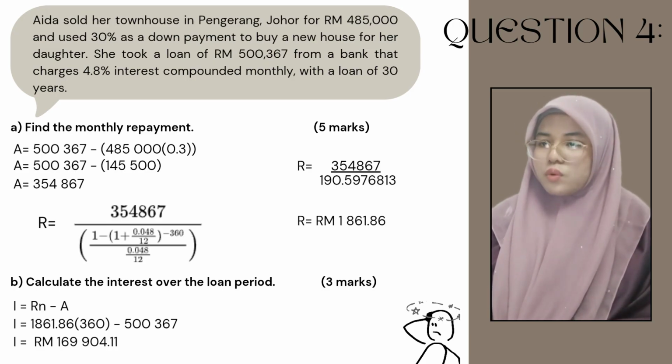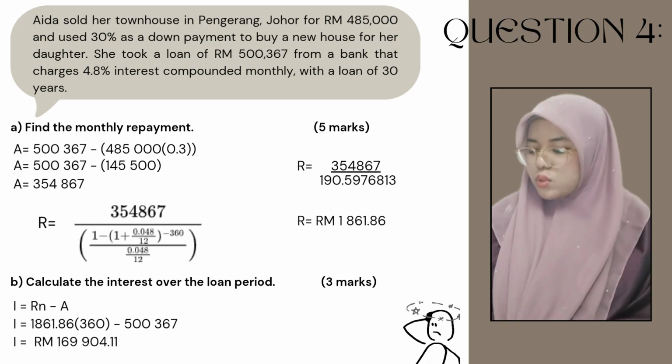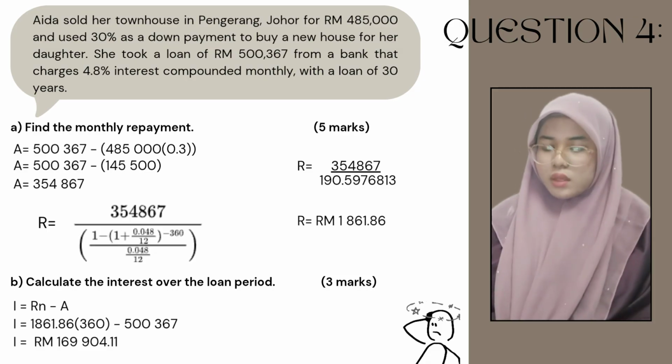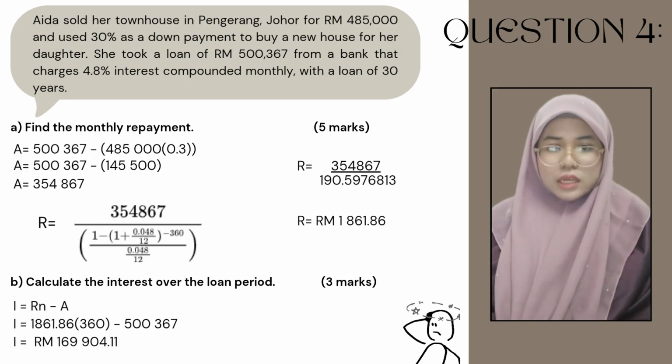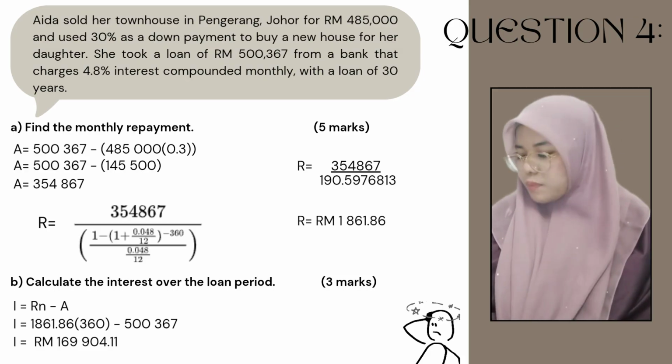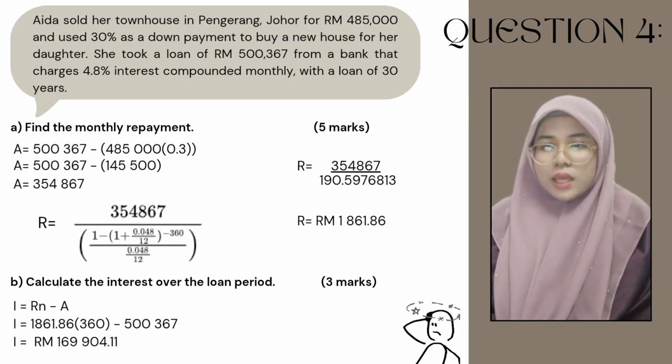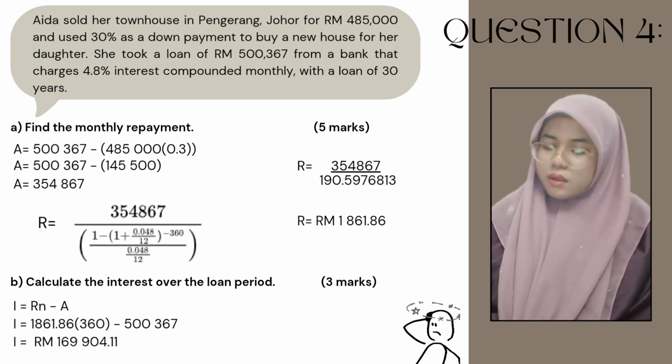Okay, and then to find the monthly repayment, we need to use the present value formula, and then substitute all the information we found just now into the formula and calculate it. After calculating it all, we get the R, the monthly repayment, as 1,861 ringgit, 0.86 cent.